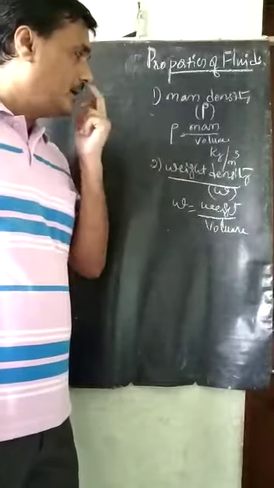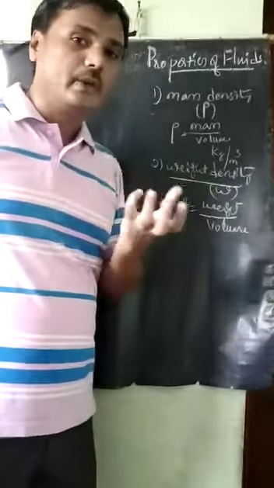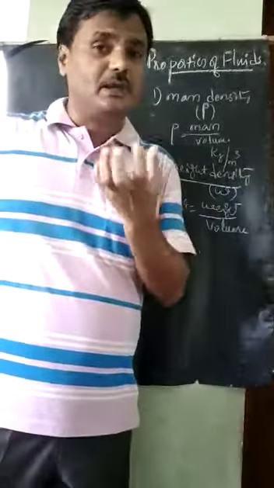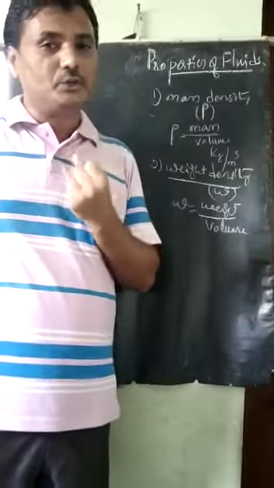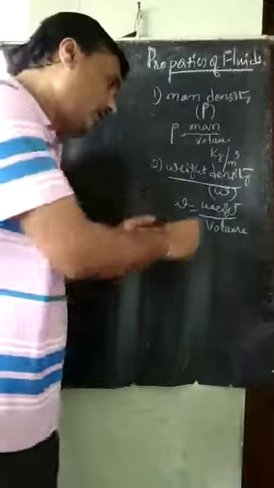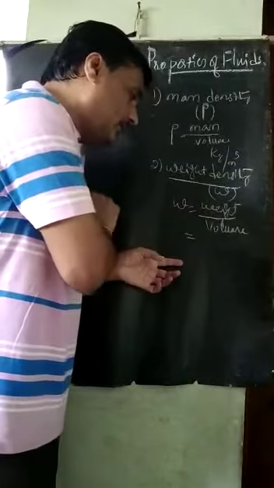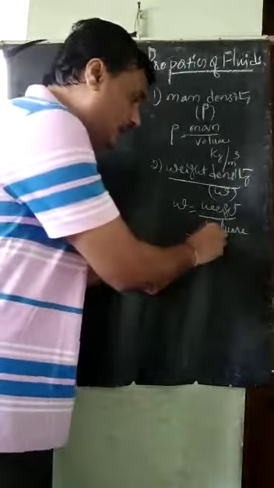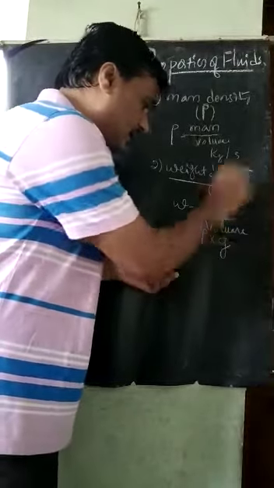How are we converting the mass into weight here? We are converting that mass into weight by multiplying by the g value. G means acceleration due to gravity. How can we write this as a weight? Weight we can write as rho, the mass density, into g.